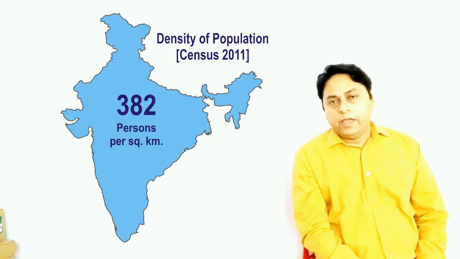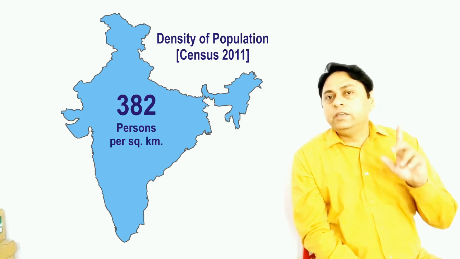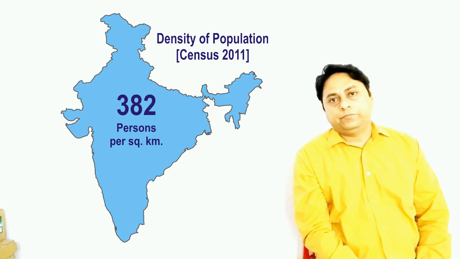As per census 2011, density of population in our country was 382 persons per square kilometer. It was only 324 persons per square kilometer in the year 2001.